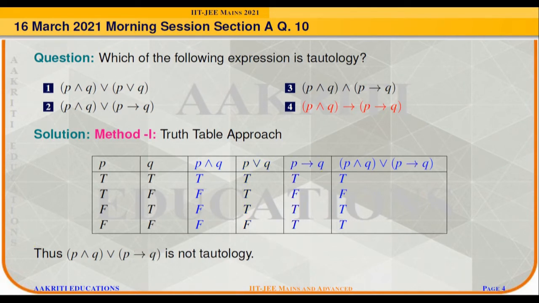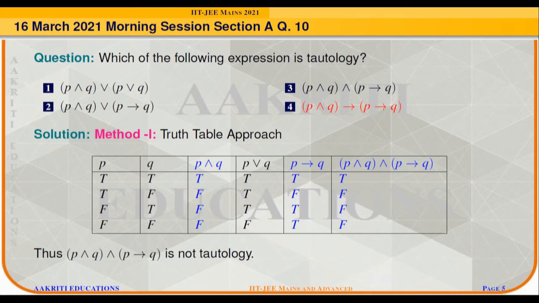The second option is P conjunction Q, disjunction with P implies Q. Using the nature of the disjunction, we will get the truth table as true, false, true and true. It is also not giving true at all the instants of P and Q, hence it is not a tautology.